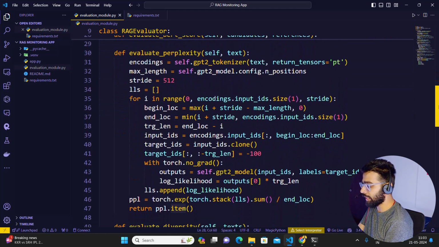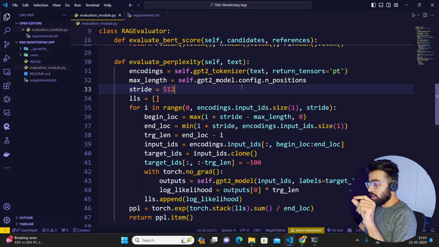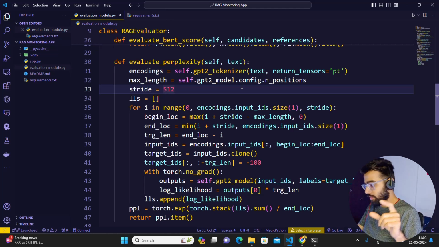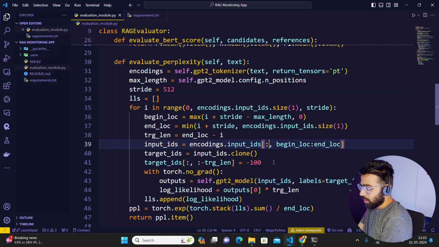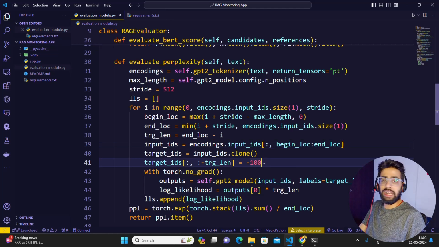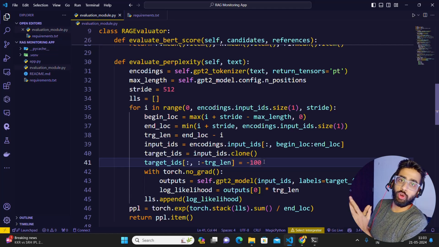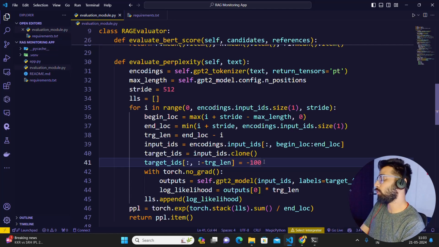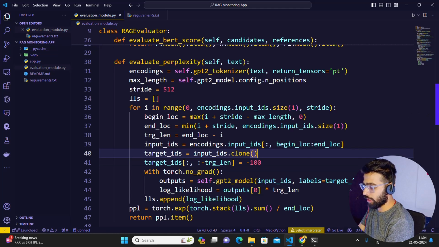And then I have perplexity for evaluating it. That's where I'm using GPT-2. I will recommend that if you are going to focus on perplexity, you work with a better model like Llama 3, which has really great capabilities when you talk about open source models. I have a video on perplexity, guys. I created it more than a year ago, when nobody would have been talking about perplexity on YouTube, just after the rise of ChatGPT. So check that video out. I'll give that link in the description. It takes a log likelihood. I'm not going to go deeper into it, but you can have a look at that.